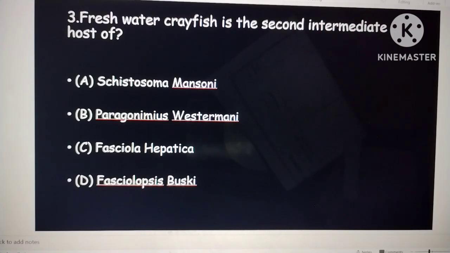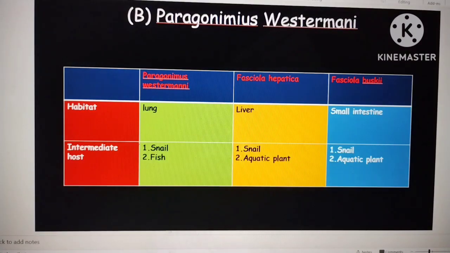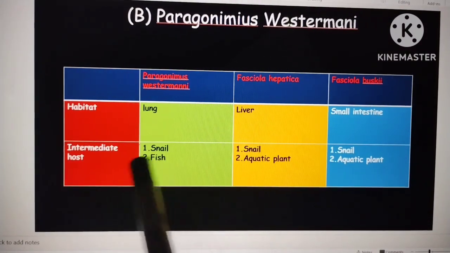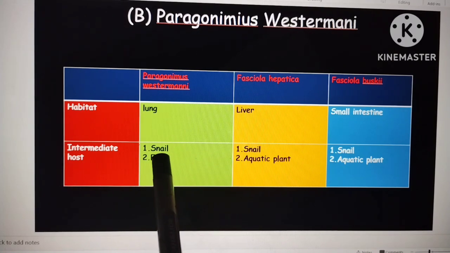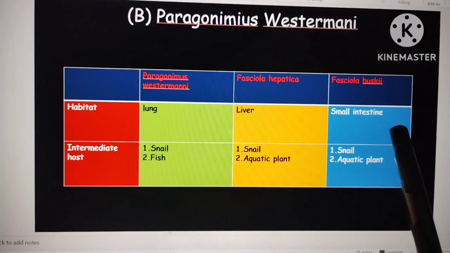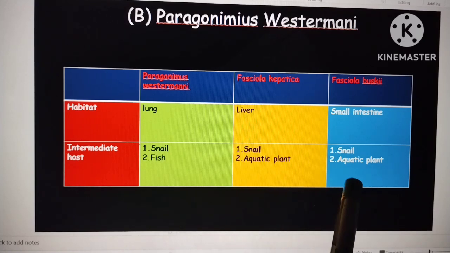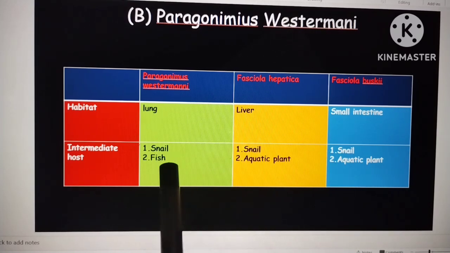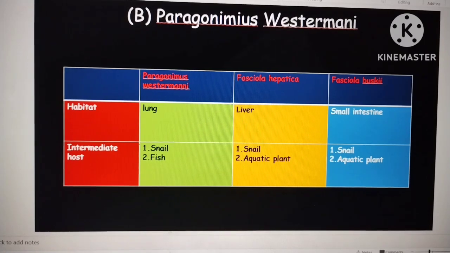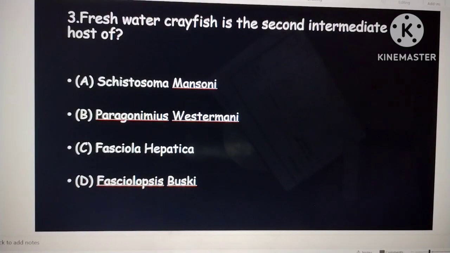So coming to the next question, freshwater crayfish is a second intermediate host of Schistosoma mansoni, Paragonimus westermani, Fasciola hepatica and Fasciolopsis buski. The answer here is B, Paragonimus westermani. Paragonimus westermani usually resides in the lung, hepatica in the liver, buski in the small intestine. In all of these, the first intermediate host will be the snail, whereas the second intermediate host will be an aquatic plant, except for Paragonimus westermani, where it is a crustacean. So the correct option will be B.